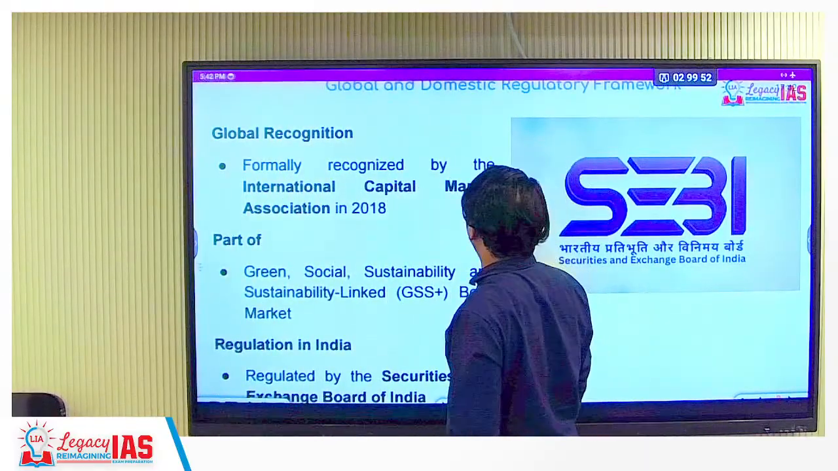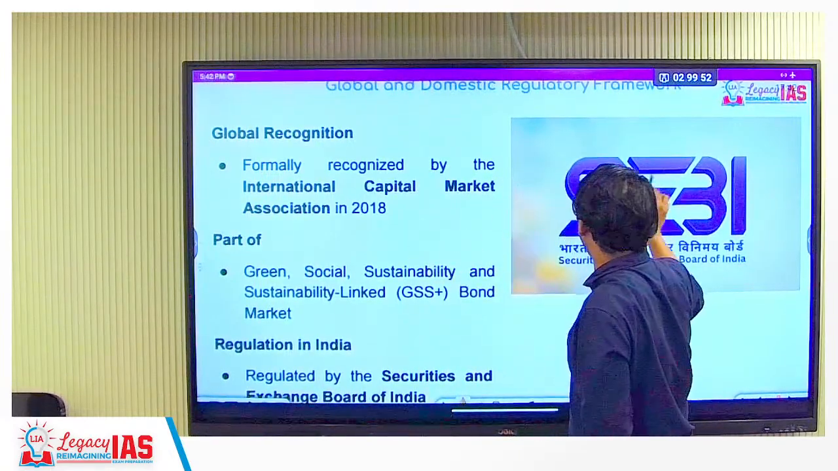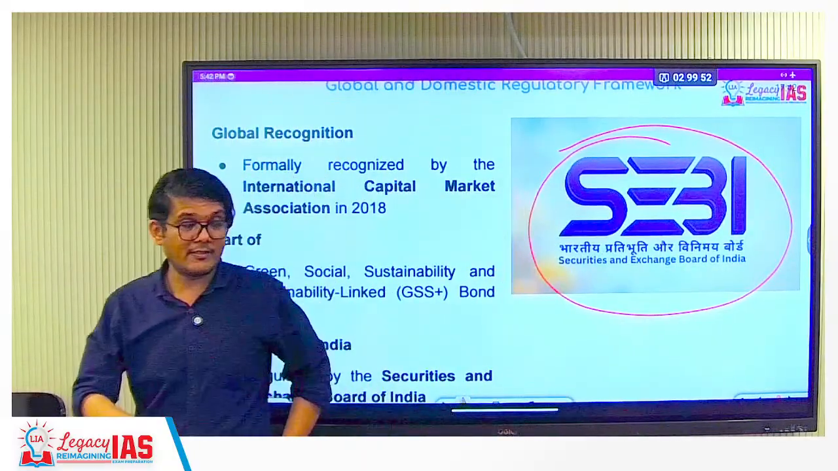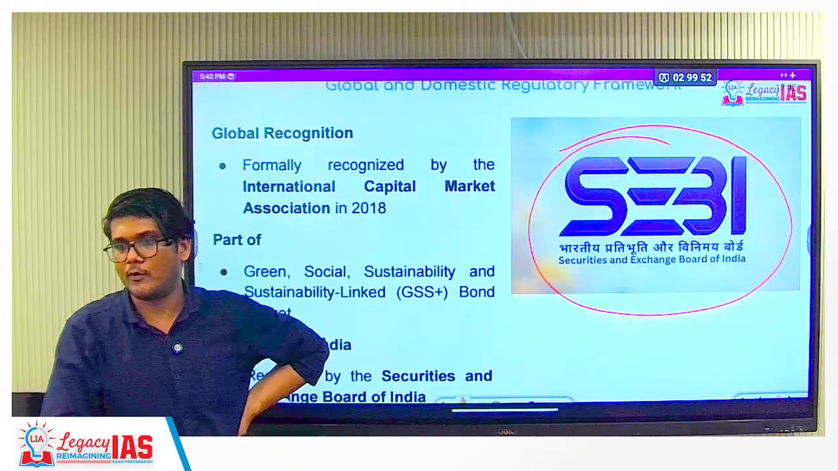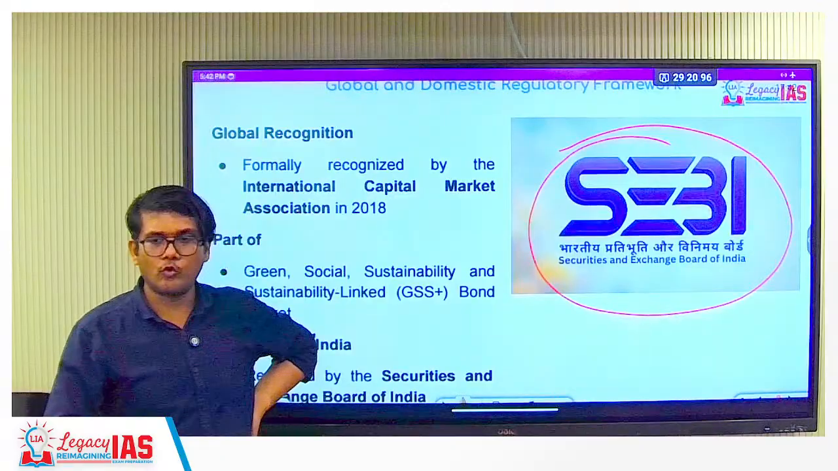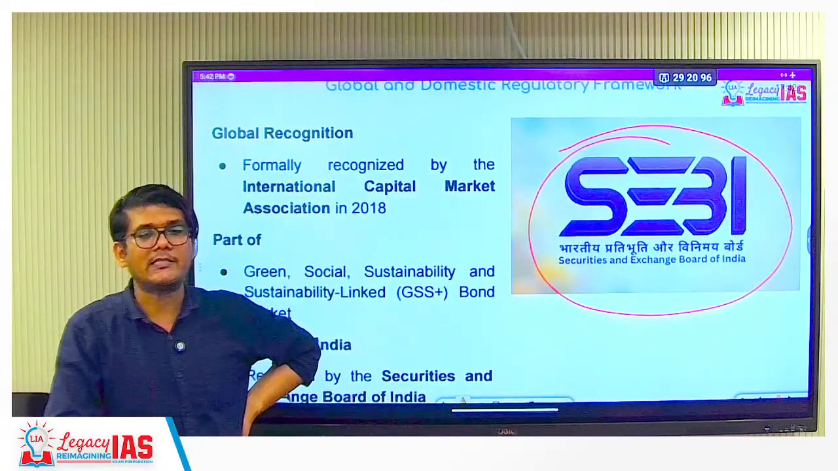Global and domestic regulatory framework. We should be more interested in the domestic framework. The domestic framework is given by SEBI, that is the Securities and Exchange Board of India. SEBI regulates the bond market. SEBI approves who can issue bonds and who cannot issue bonds.